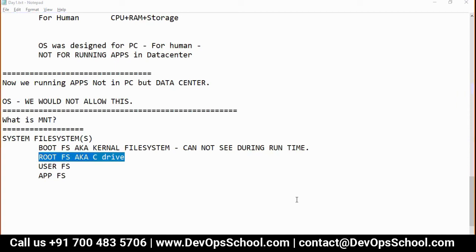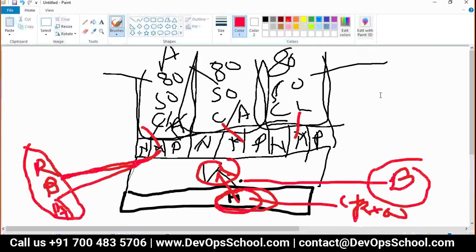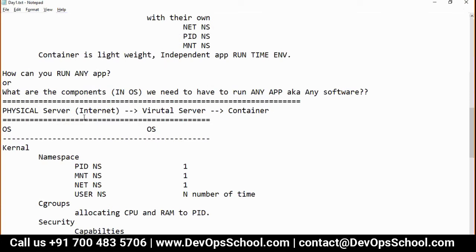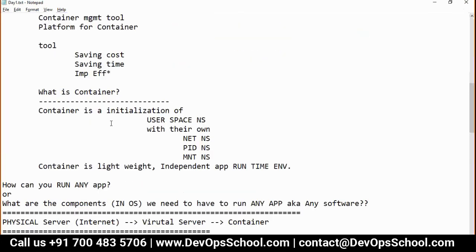But is there any limitation? His question is, is there any limitation for container creation? Think in a simple way, sir. Is there any limitation to create a user? Tell me. No. So in the same way you can create as many containers as you want, because I've been telling you, a container is nothing but a user space. Here, look at this. A container is nothing but the user space with its own network, PID and MNT. So that means you can create as many users as you want.